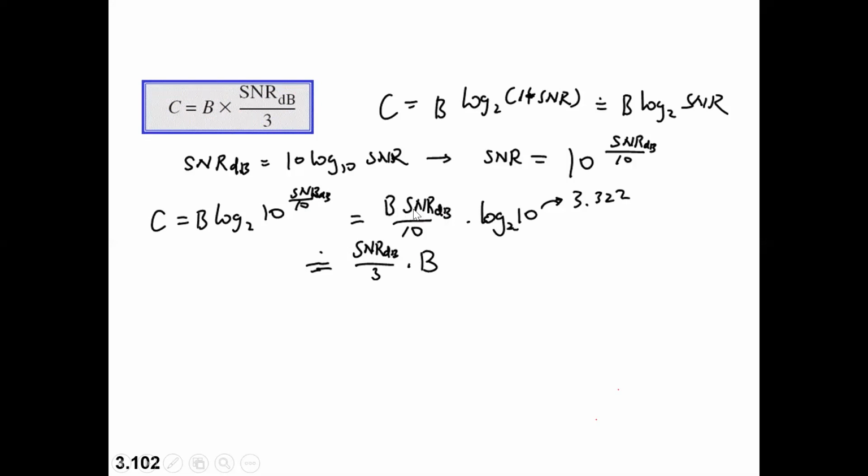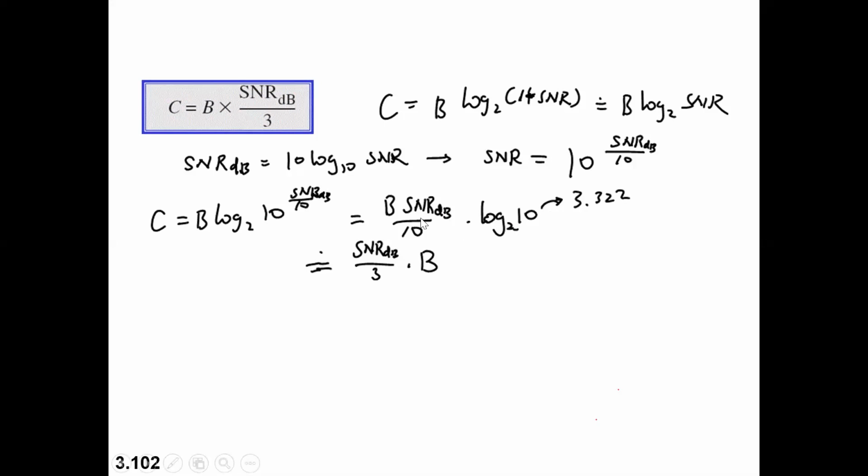So B into SNR dB divided by 10 multiplied by log of 10 to the base 2. Log of 10 to the base 2, if you calculate, is approximately 3.322. That is the value you will get. I'll just take 3.3 and round it off to 3 itself.